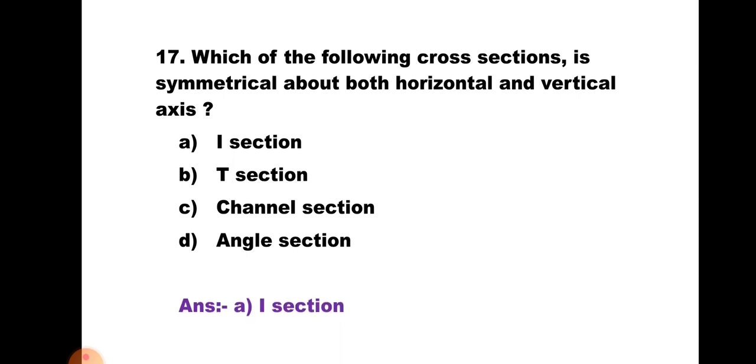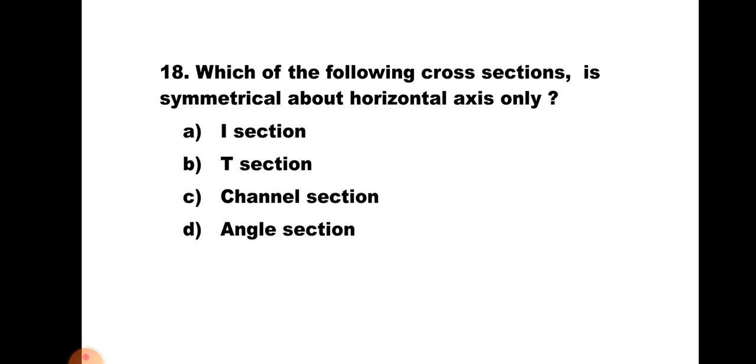Question number 18. Which of the following cross sections is symmetrical about horizontal axis only? A, I section; B, T section; C, channel section; and D, angle section. I section is symmetrical about both, so it is not the answer. T section is symmetrical about vertical axis, so it is also not the answer. Angle section is not symmetrical about any axis. Channel section is symmetrical about horizontal axis. Hence the correct answer of this is C.